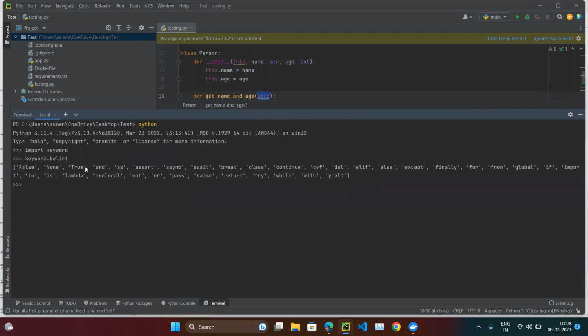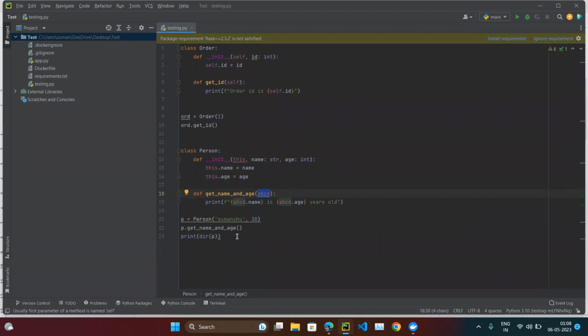So False, None, True, and, is, assert, async, await, break, yield, del, elif, else, except, finally. So you can test how many, keyword dot kwlist, length. So total 35 keywords, but self is not there. So self is not a reserved keyword.